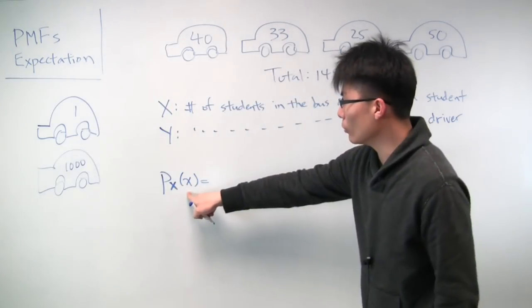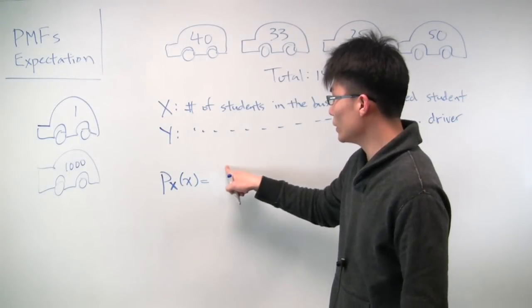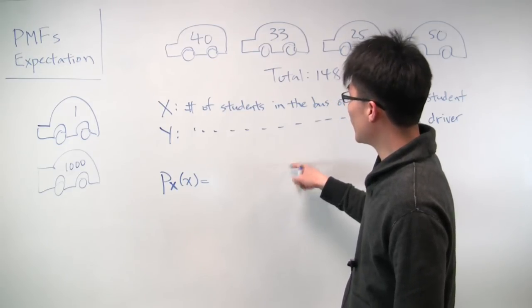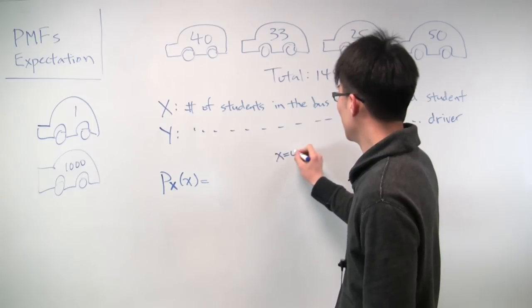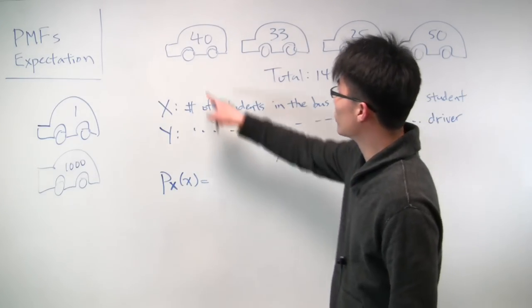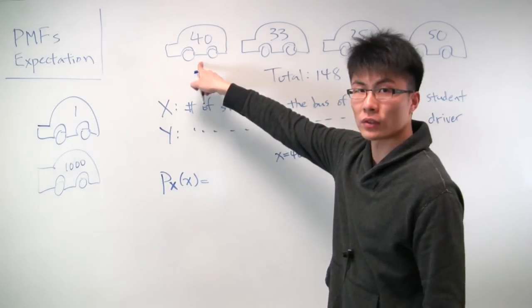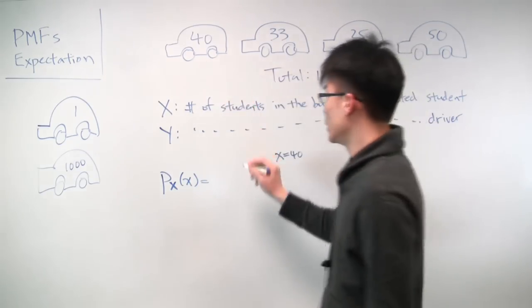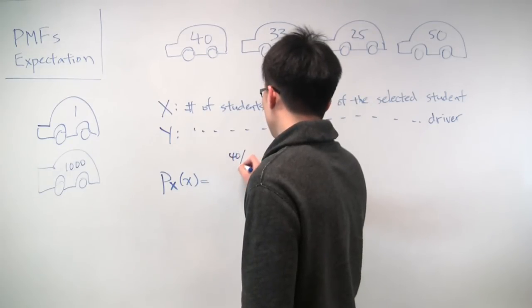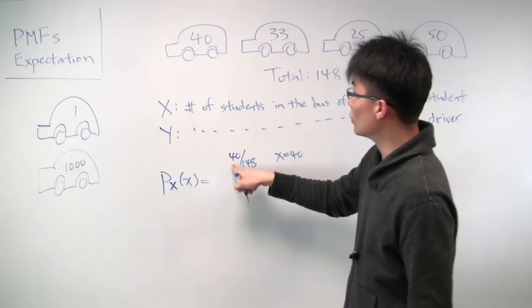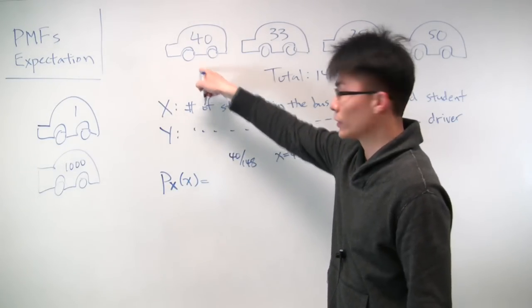So for the random variable, what we do is we say, what is the probability that it will take on a certain value? What is the probability that x will be 40? Well, x will be 40 if a student from this bus was selected. And what's the probability that a student from this bus is selected? That probability is 40 over 148, because there are 148 students, 40 of whom are sitting in this bus.